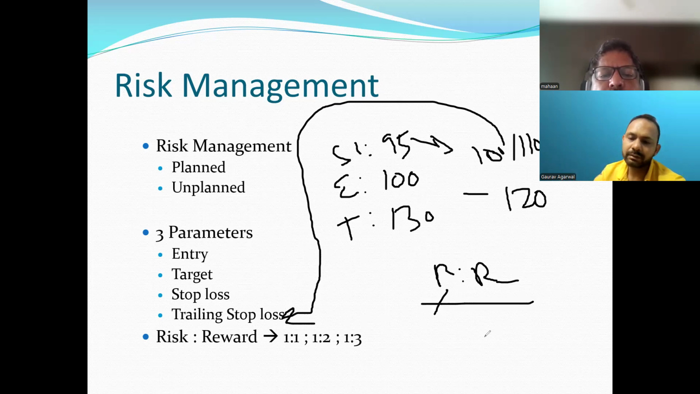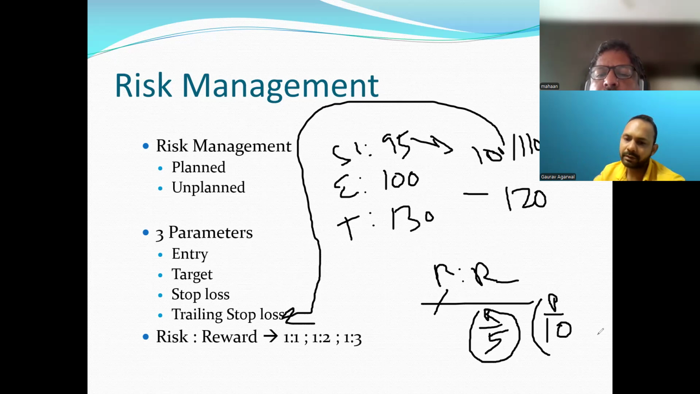Risk and reward ratio means, let's say you are thinking to get 10 rupees as profit, right? So you have to plan your risk as well here, right, sir? So if you want to take a risk reward of 1 is to 2 ratio, then you have to put your stop loss as 5 and target is 10. That means you are having a risk reward ratio of 1 is to 2, right?